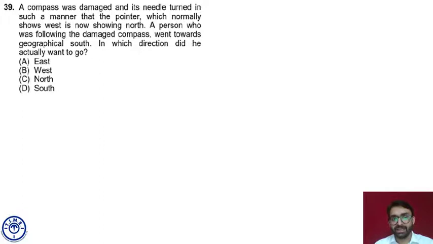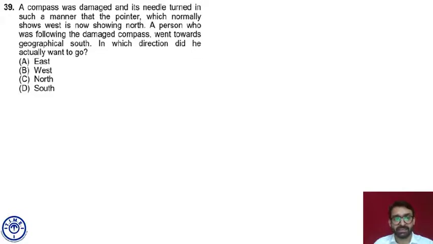That means the movement is 90-degree clockwise. West is now north. Normally the correct compass shows west, what is it showing now? North. Fine. A person who was following the damaged compass went towards geographical south.